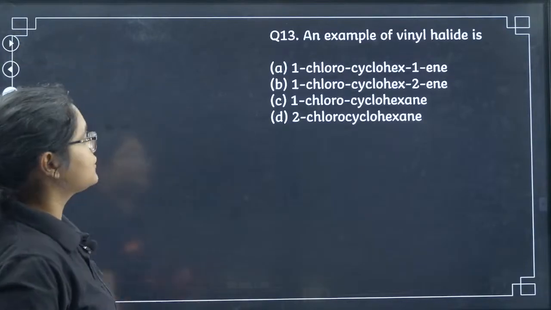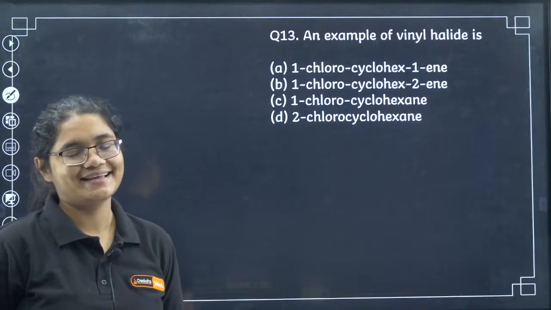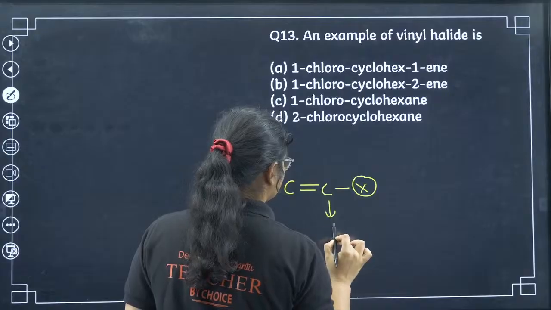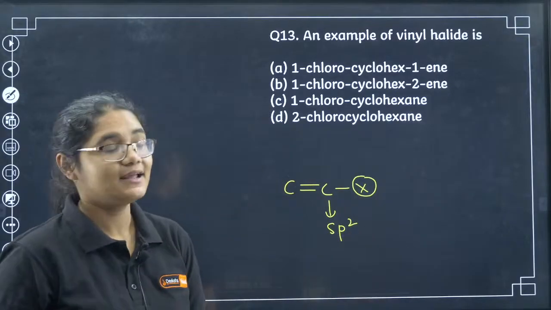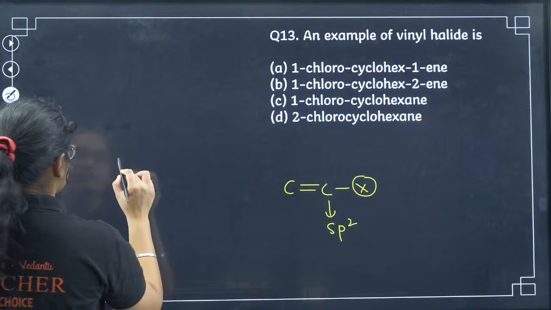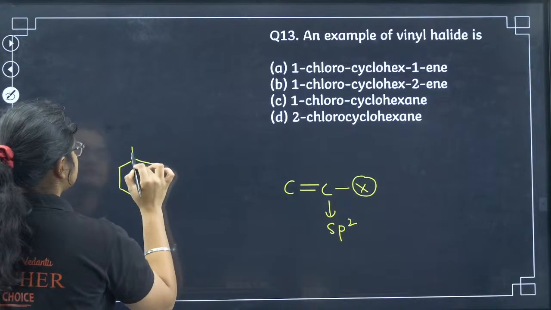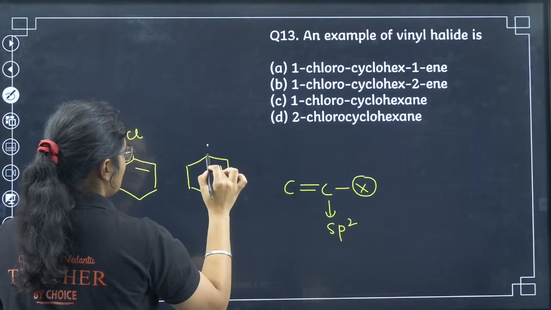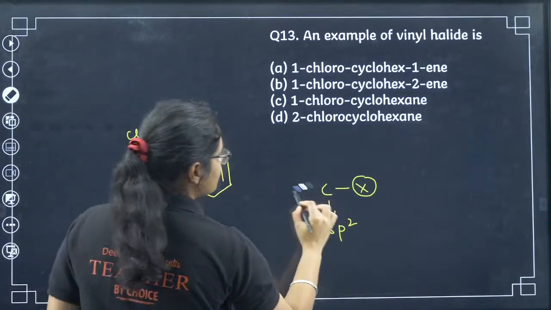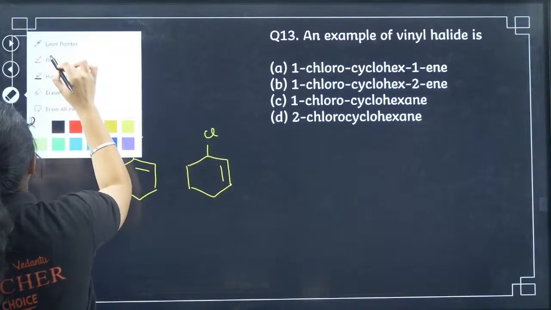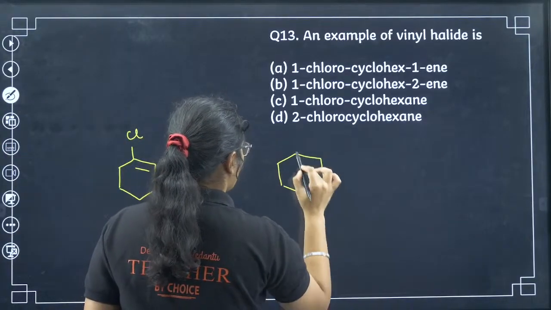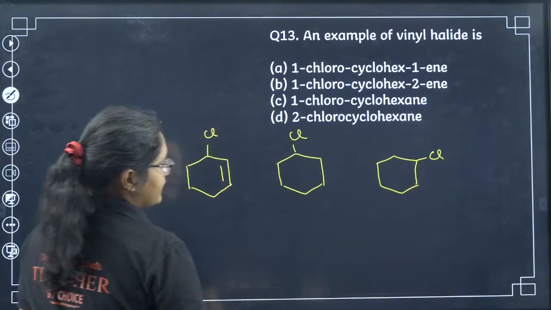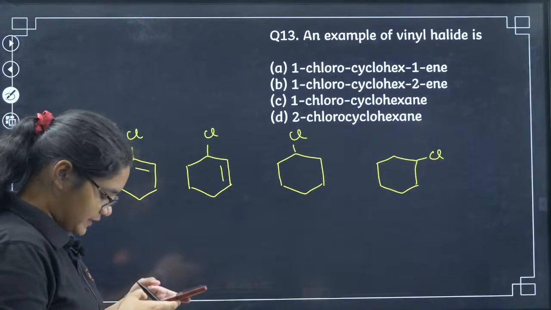Next, 13th question: an example of vinyl halide is... What is a vinyl halide? A vinyl halide is when you have an X directly attached to an sp2 hybridized carbon. So is it 1-chlorocyclohexene? Let me draw the structures. 1-chlorocyclohexene, 1-chlorocyclohex-2-ene, 1-chlorocyclohexane, and 2-chlorocyclohexane. Which is a vinyl halide?